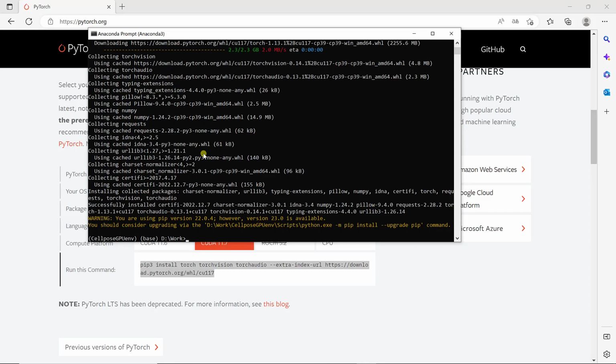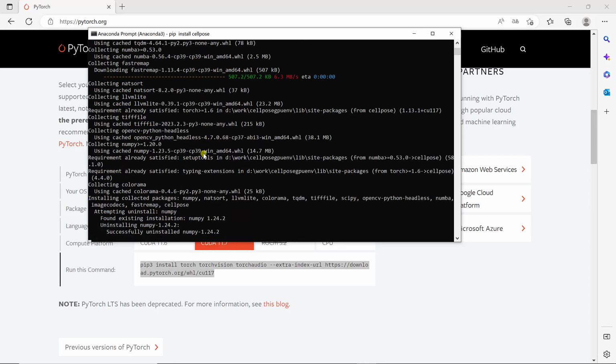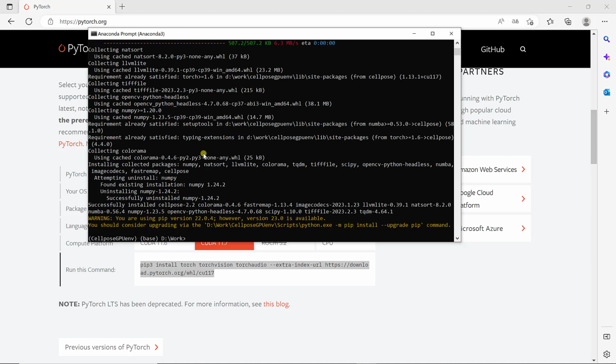Alright, now that PyTorch is installed, we're going to install Cellpose by just typing in pip install cellpose. So it went quite fast because I already downloaded everything with the previous environment.